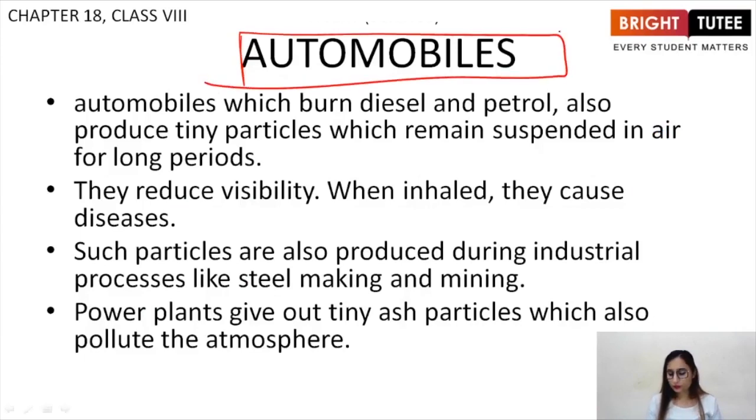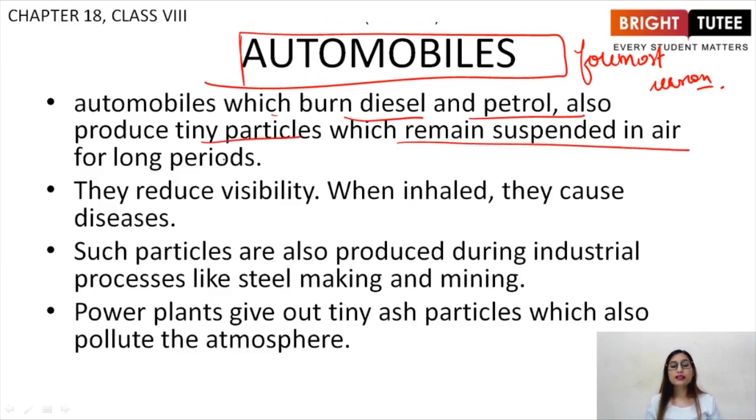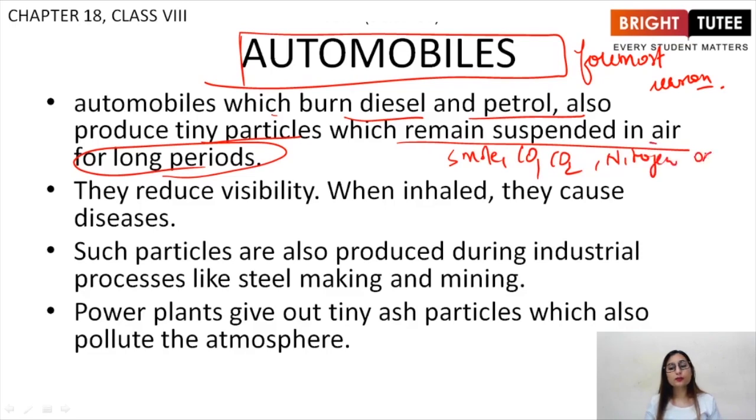This is the foremost reason for air pollution. Automobiles which burn diesel and petrol not only produce smoke, carbon monoxide, carbon dioxide and nitrogen oxides, but they also produce tiny particles which remain suspended in air for longer periods. They reduce visibility, and when we inhale them, they cause diseases.